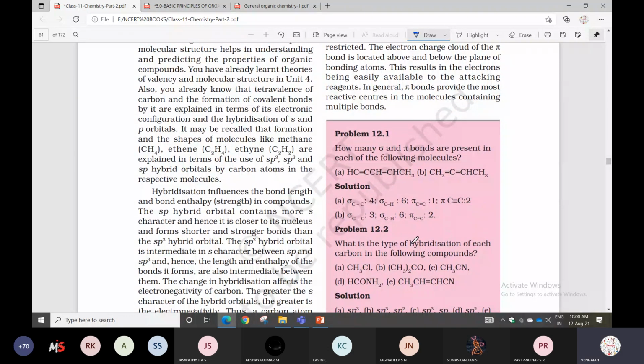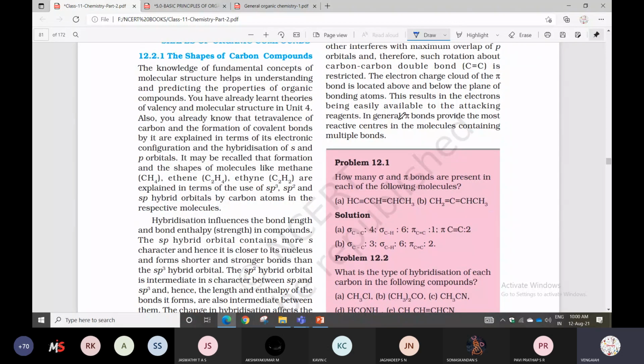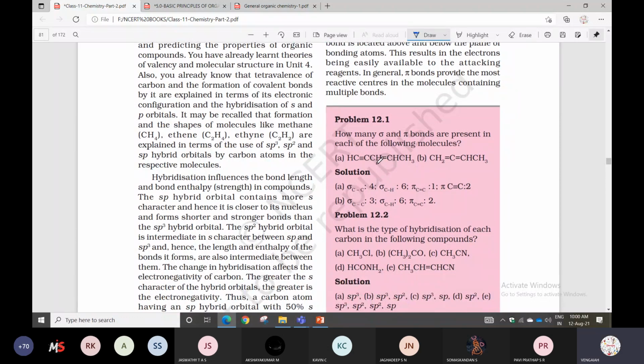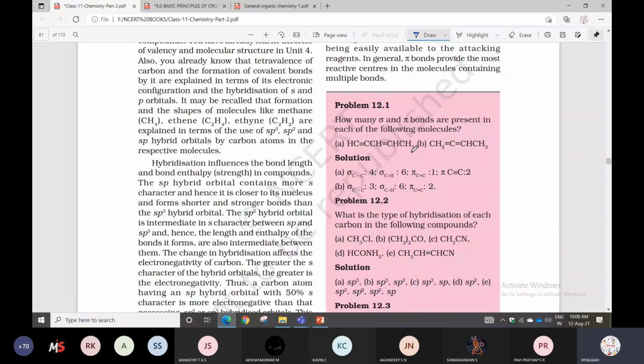Listen here. The pi bond provides the most reactive center in a molecule containing multiple bonds. So sigma bonds and pi bonds will be there, and pi bonds will be the most reactive center. Listen, the question they ask is based on sigma and pi bonds: how many sigma and pi bonds are present in each of the following molecules? Here they have given two molecules, and each molecule contains how many sigma bonds and pi bonds?